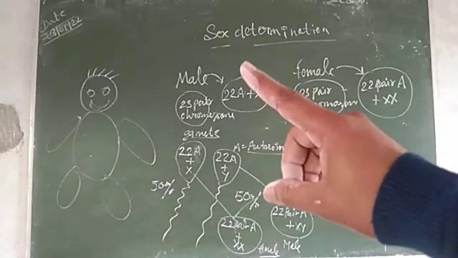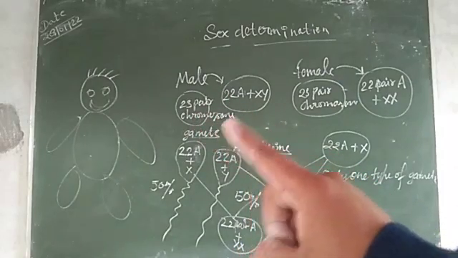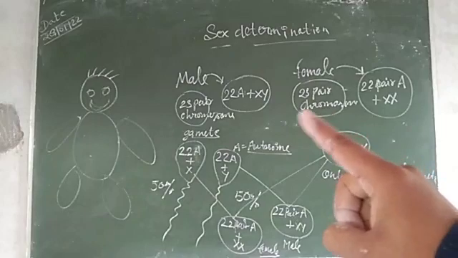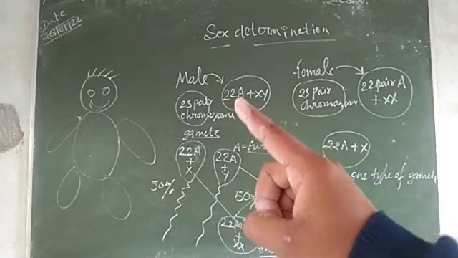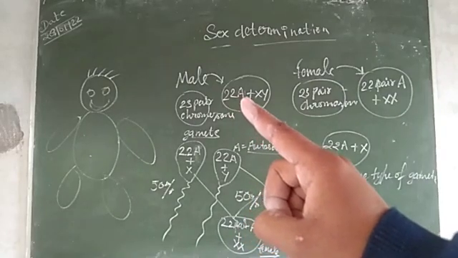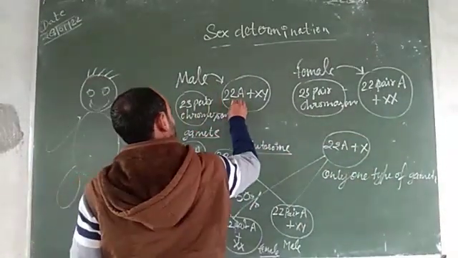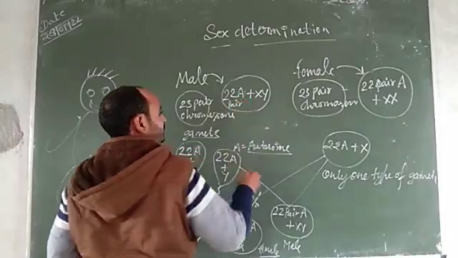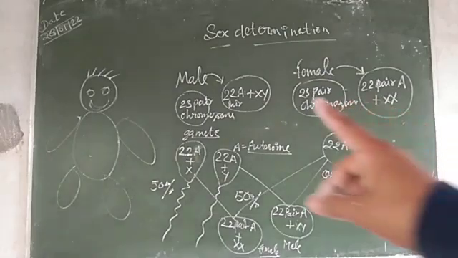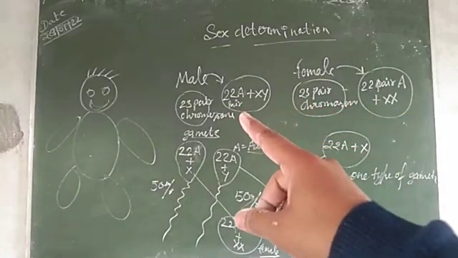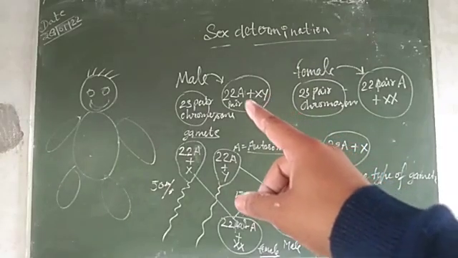Listen carefully. Sex determination in human beings. Male have 23 pairs of chromosomes. Female also have 23 pairs of chromosomes. And these first 22 pairs of chromosomes are known as autosomes. You write pairs here. Okay, 22 pairs. These are the 22 pairs of autosomes plus X and Y. These are the 23rd pair of chromosomes, X and Y, in the male.